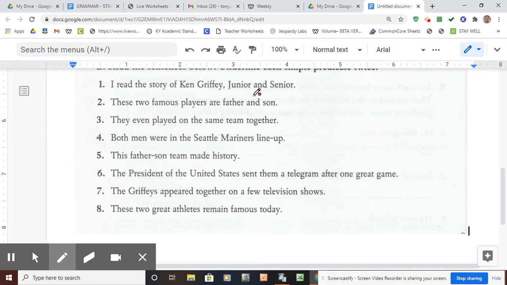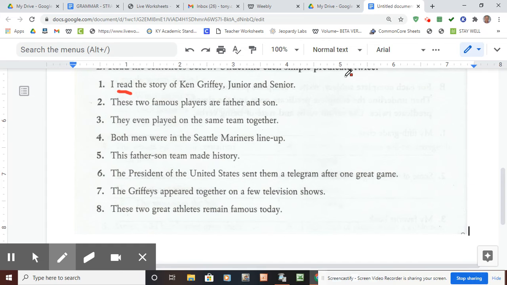It's I. What did I do? I read the story of Ken Griffey Jr. and Sr. That's the complete predicate. What's the main word in that? The main word tells what I did. It's read. That's the simple predicate.